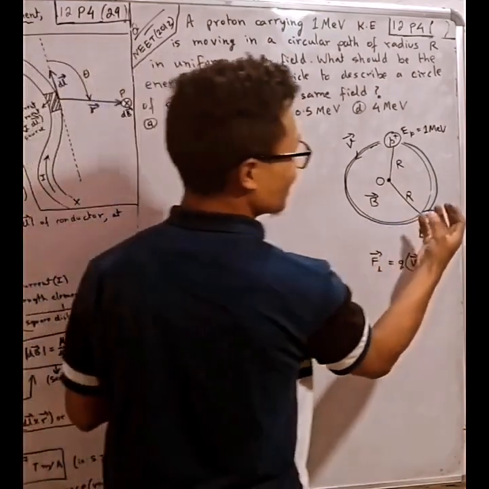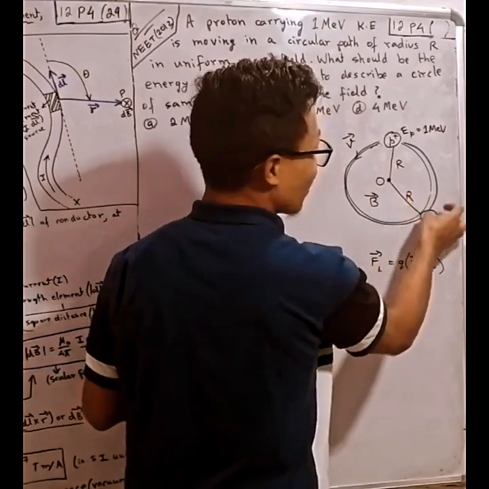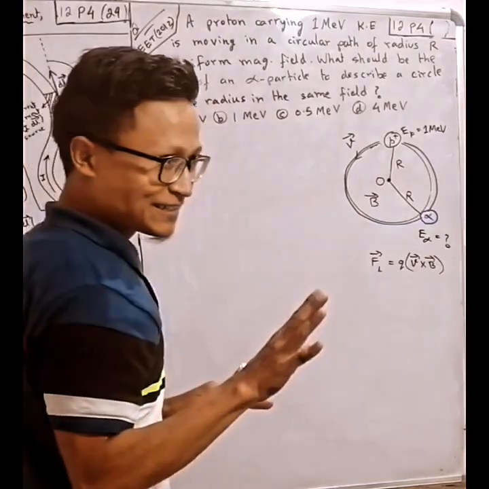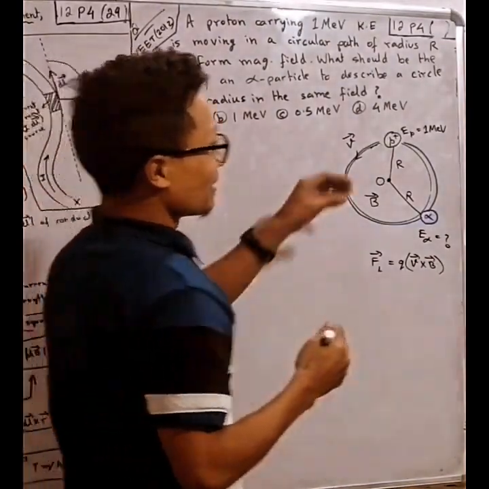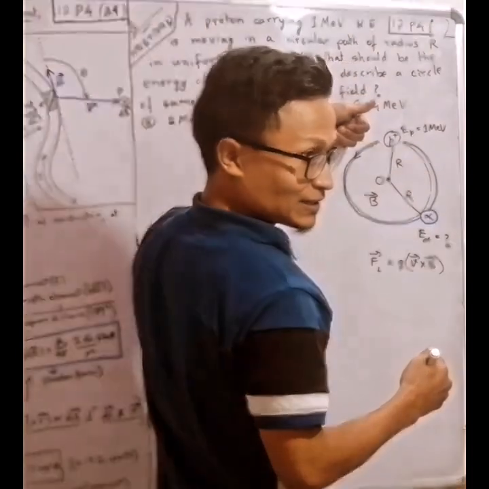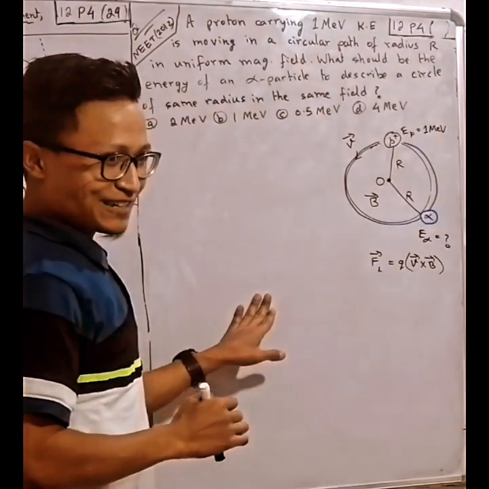Just like a ball tied to a thread, the ball will revolve around in a circle. I discussed earlier, right? It means there is a force going towards the center. What do we call that force? Centripetal force, right?